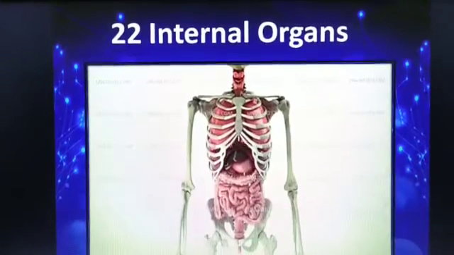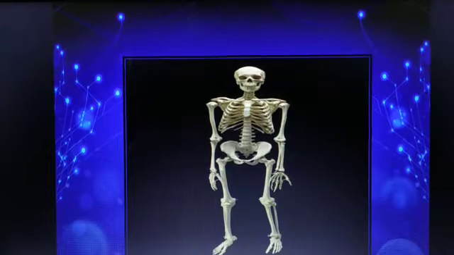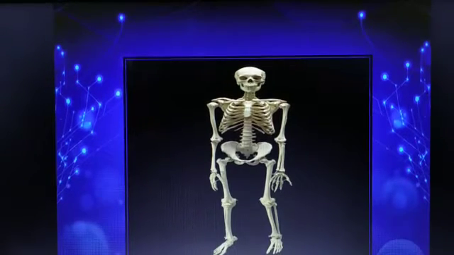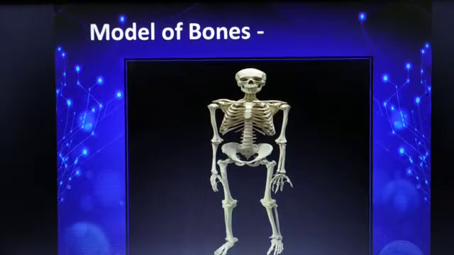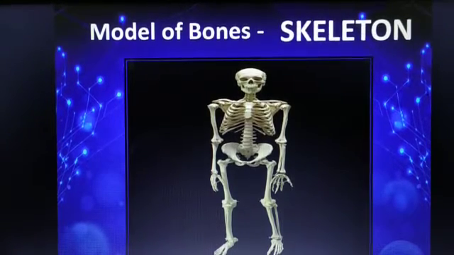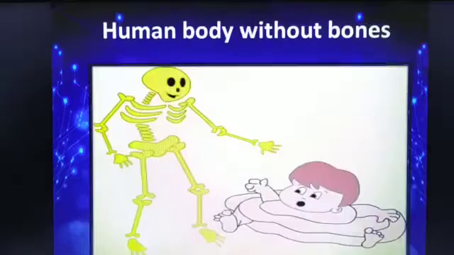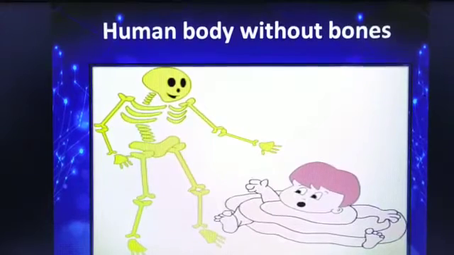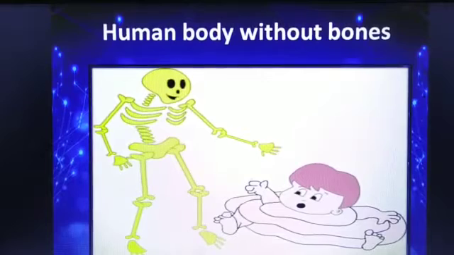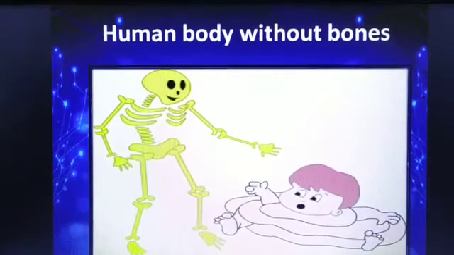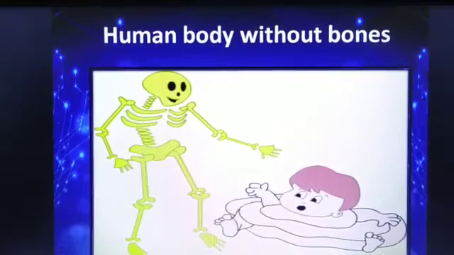Dear students, you might have seen this model in your biology lab. It is a model of bones and it is also called a skeleton. Have you ever wondered what will happen if the human body does not have bones? What will be the shape of the body? Yes, our body will become like a puppet and we will have an irregular shape.